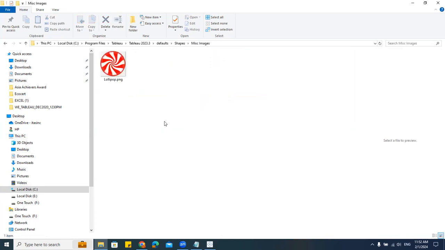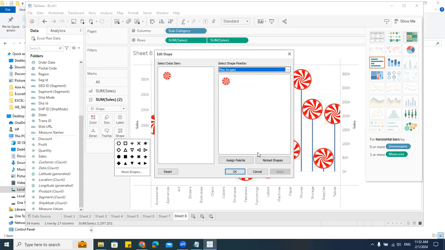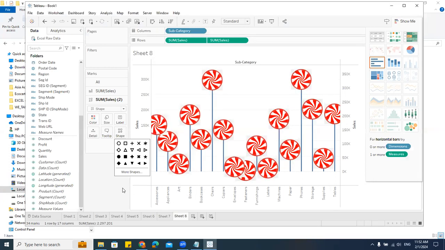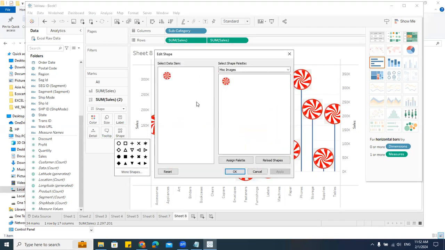Can you see that? I added one shape here. Add any number of images you want. Later, we can go here and we can select. So once you've added, what you do is close your application. It just has to get refreshed. Close your application and then open it again. That will get enabled here. So you can go here and you can select any of these.